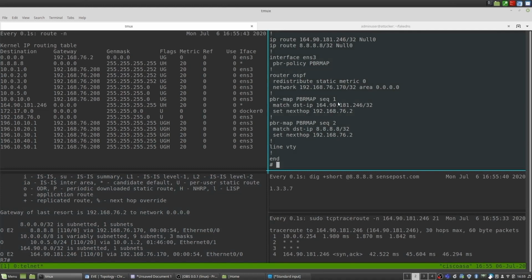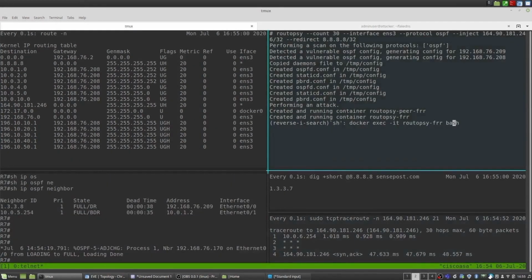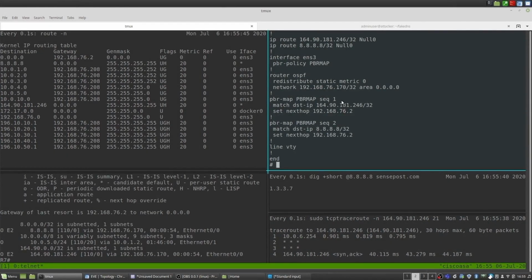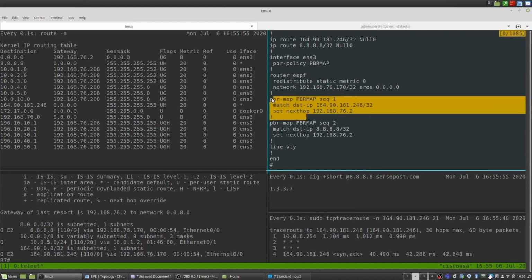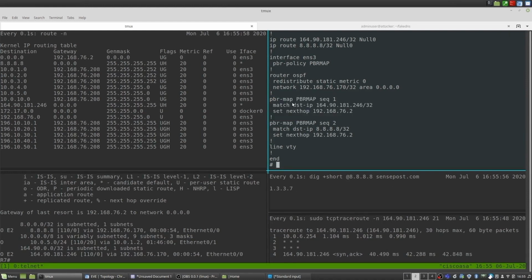We hop back over to our attacker machine, and we ask that question again. Okay, cool. We've advertised these routes into the routing process, but surely it's going to go to the null interface. How do we get around that? We apply some policy-based routing. So you'll see there's policy-based routing maps, and what we're doing there is we're saying if you match traffic on those parameters that we specify, forward it on to the next hop. But as I mentioned, it's only relevant for the inject flag and not so much for the redirect flag, as we're doing an additional IP tables rule in the back to NAT that traffic to your interface.